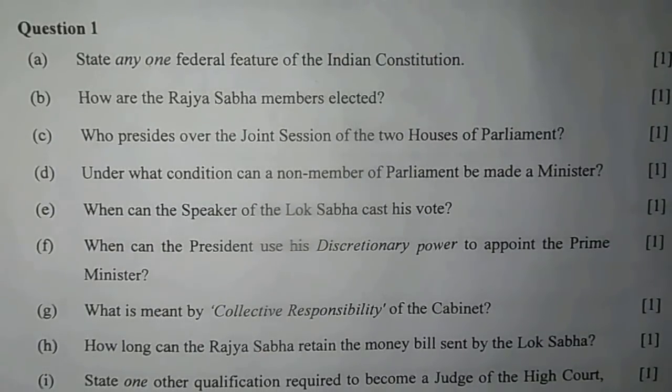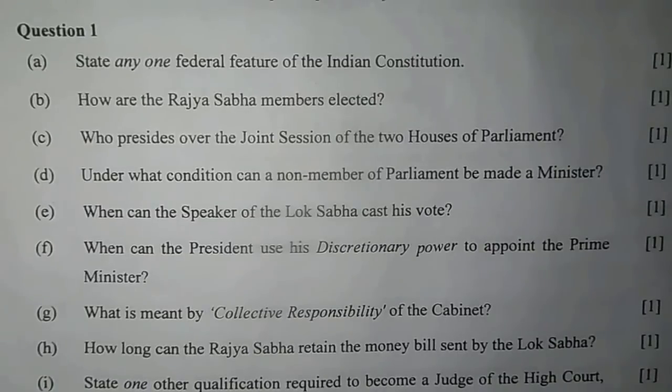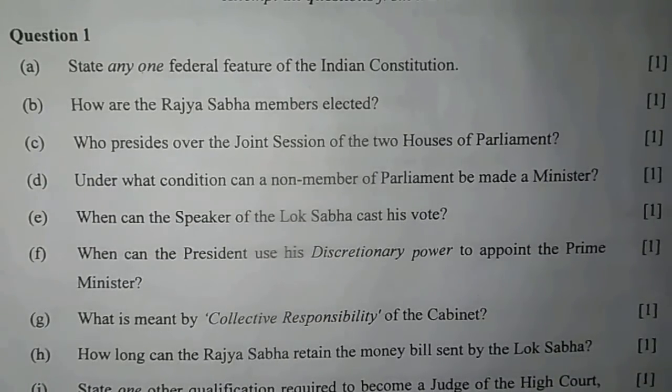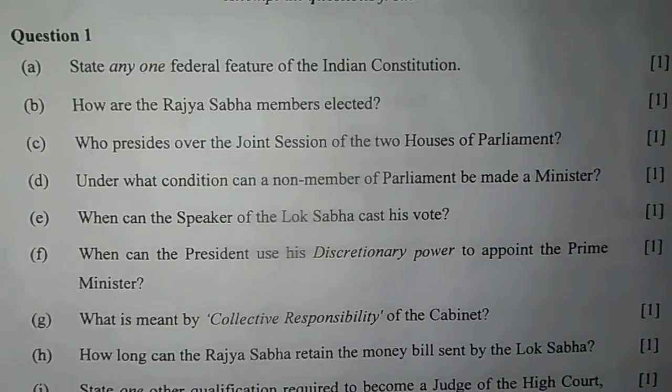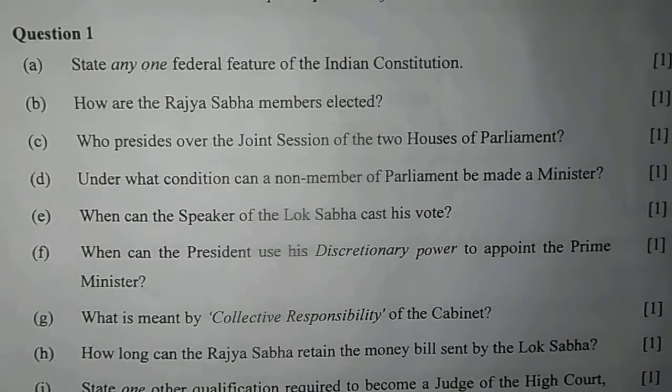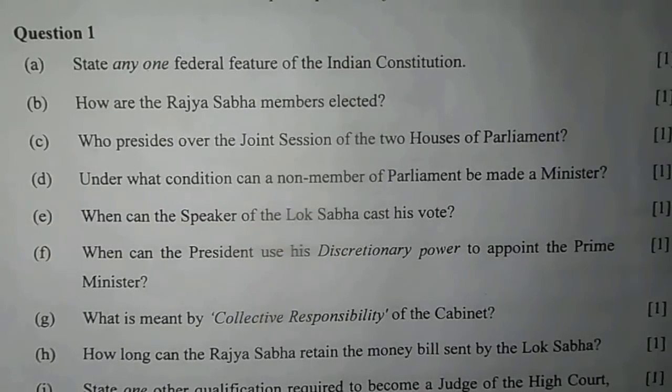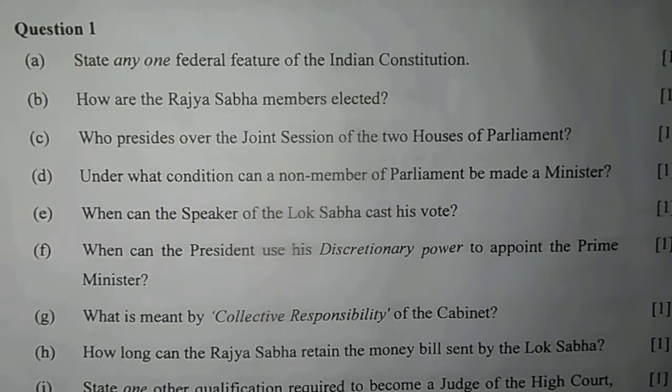F. When can the president use his discretionary power to appoint the prime minister? When no political party enjoys a clear majority in the Lok Sabha, the President may call upon the leaders to form a government. This way, he can appoint the Prime Minister.